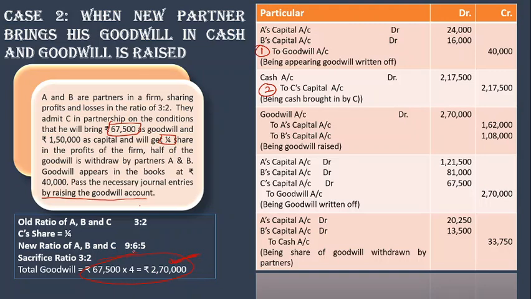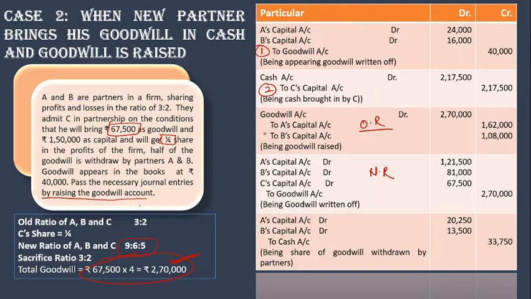Also, I calculated the new ratio 9 is to 6 is to 5. So here goodwill is raised between the old partners and written off again in the new ratio. So this is raised in old ratio and written off in new ratio. So 2,70,000 is the total goodwill which is raised to old partners in the old ratio, and then again the same goodwill is written off to all partners in the new ratio.